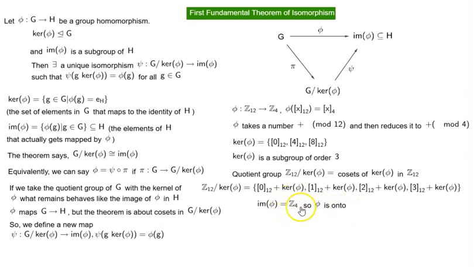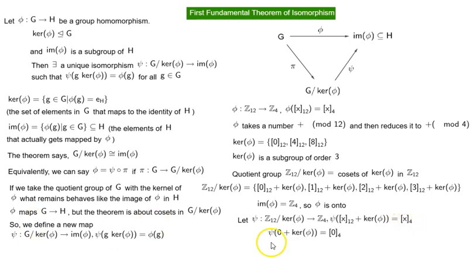So phi is onto, which basically means that all the elements of image of phi are getting mapped by phi. So now we define psi, which maps the quotient group Z sub 12 by kernel of phi to Z4. How? Through psi of the coset congruence class X sub 12 plus kernel of phi is equal to congruence class X sub 4.